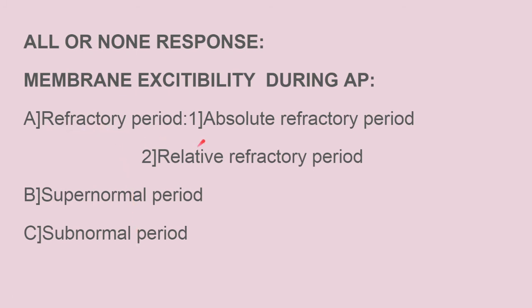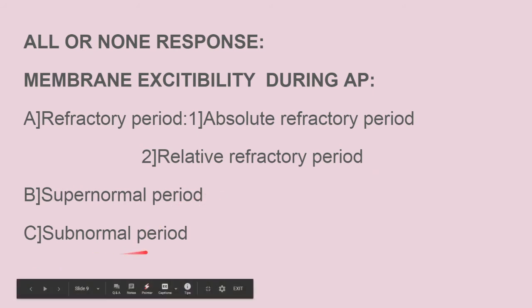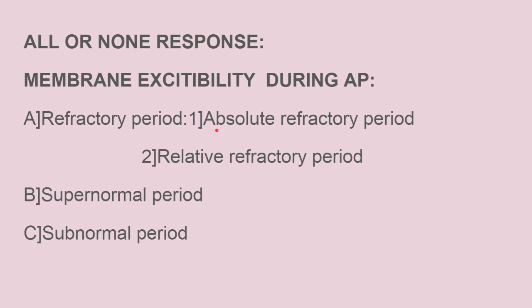Now in the refractory period, we have two further parts, the absolute refractory period and the relative refractory period. In the absolute refractory period, we apply the stimulus during the latent period. In the relative refractory period, there is a correspondence between the ARP and the after depolarization, in the supernormal, and the subnormal corresponds to after hyperpolarization. So just remember, during the latent period, whatever amount of stimulus you apply, the impulse won't occur.